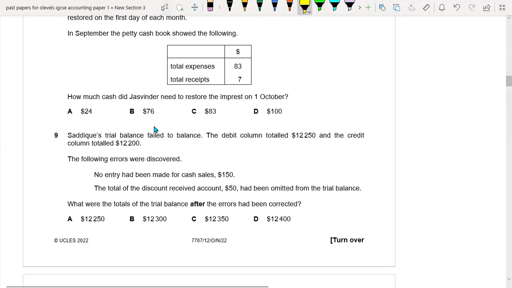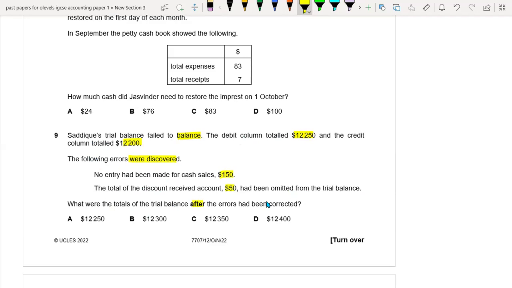Okay, so now let's see question number 9. The trial balance failed to balance. The debit column totals 12,250 and the credit column is 12,200. The following errors were discovered. No entry had been made for cash sales, which is 150. The total discount received, which is 50, had been omitted from the trial balance. What were the totals of the trial balance after the errors had been corrected?